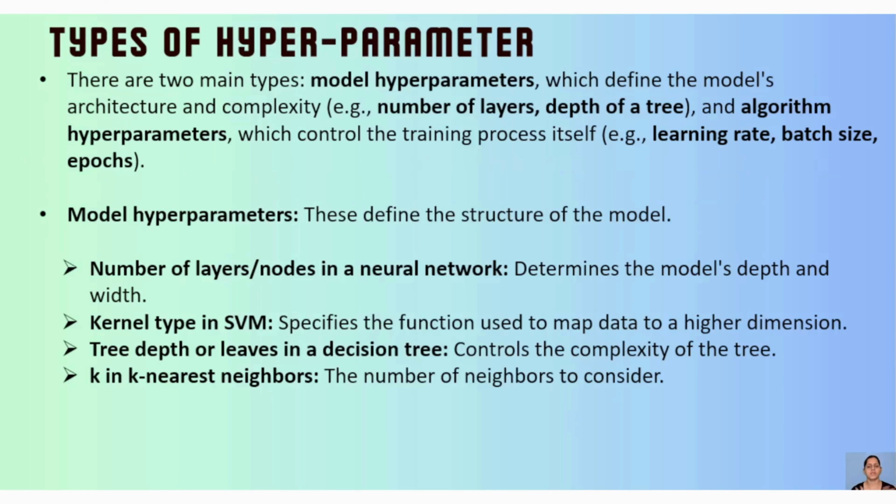When we're talking about hyperparameters, there are different types: model hyperparameters and algorithm hyperparameters. For a model, if we take a decision tree, we consider the number of layers and the depth of the tree. Based on that, your model's architecture and complexity are defined. However, algorithm hyperparameters control the training process.